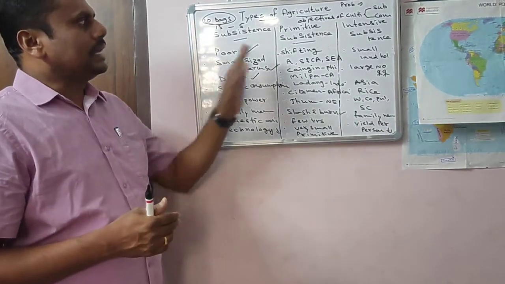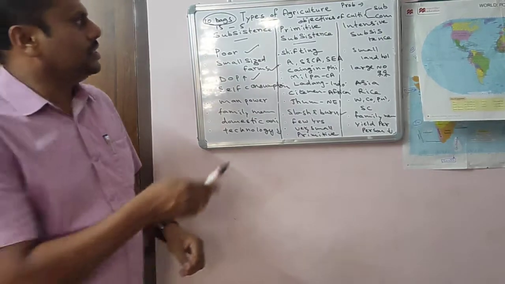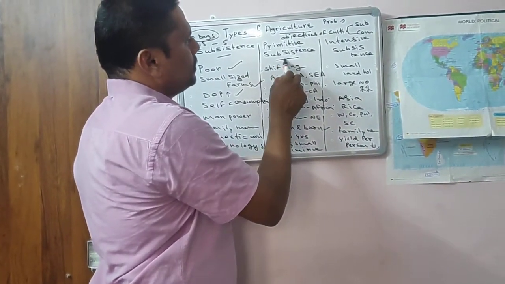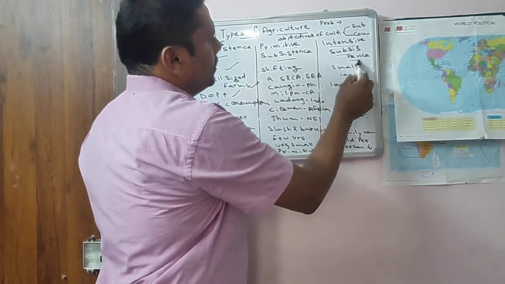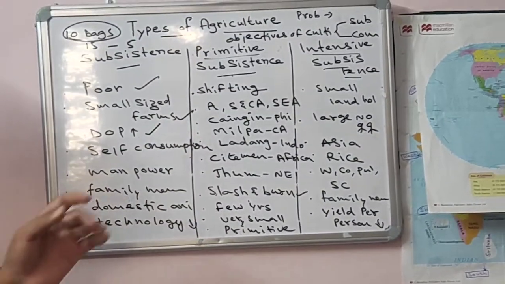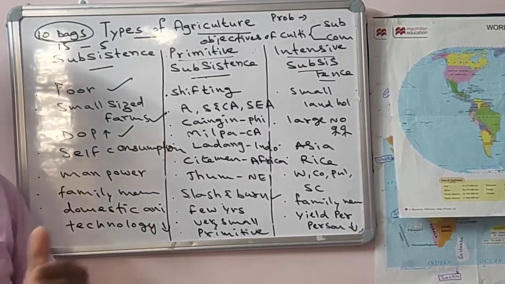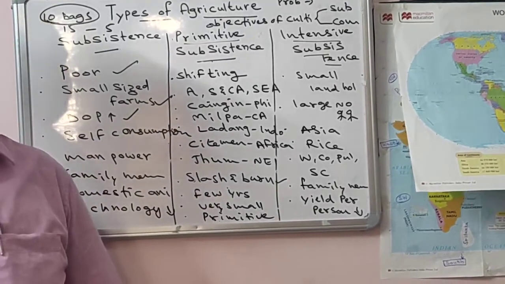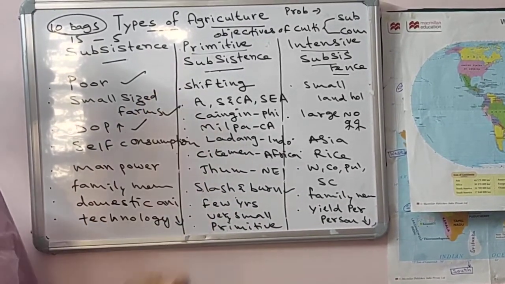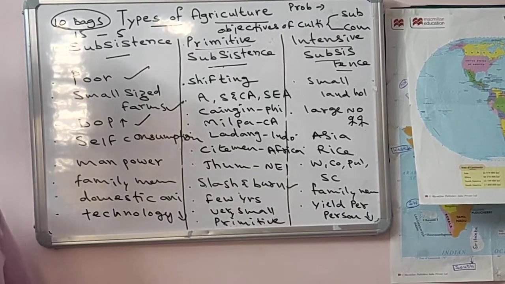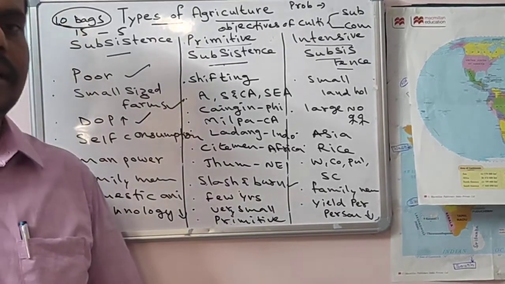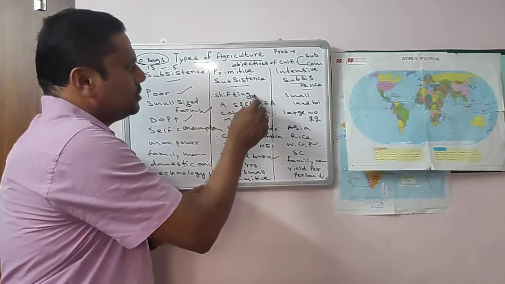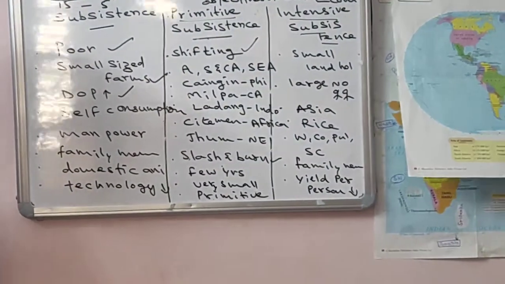Coming to the types of subsistence agriculture, you can see two: primitive subsistence and intensive subsistence. Primitive means somewhat poor, somewhat traditional. So in primitive subsistence, how is agriculture done? Primitive subsistence agriculture is also called shifting cultivation.